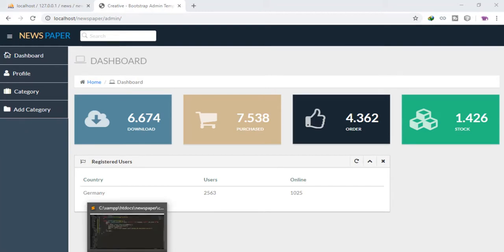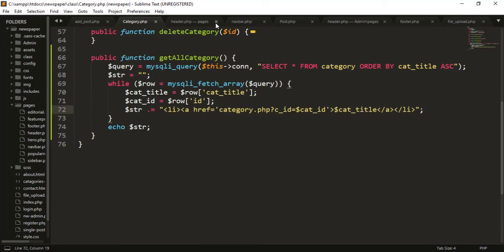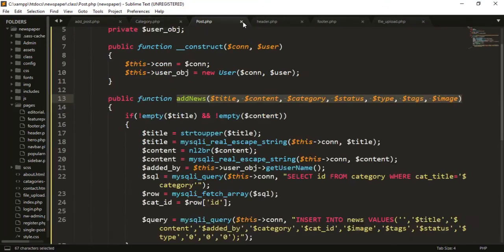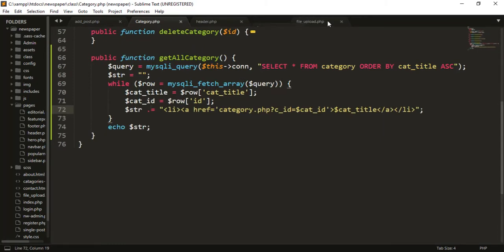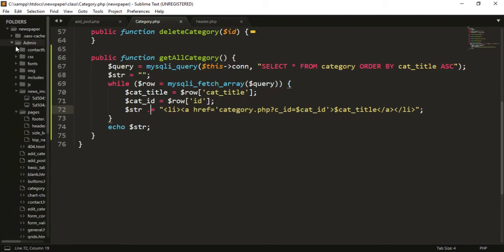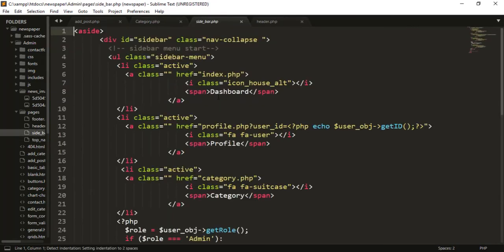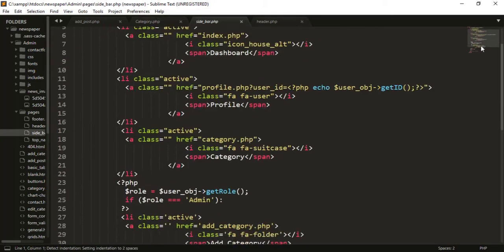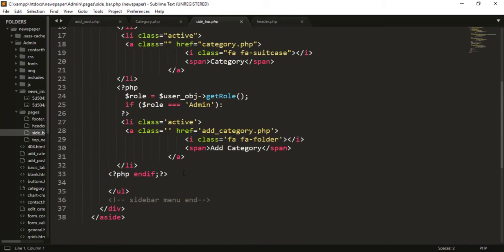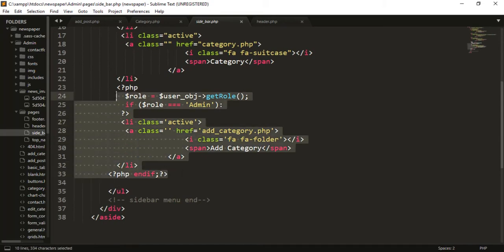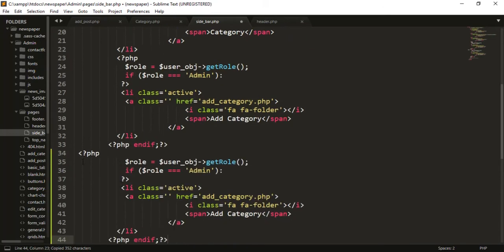So I'm going to head back and close some pages that I do not need. In the administration folder, in the sidebar, I'm going to copy the same function that was here, so just copy and paste it.